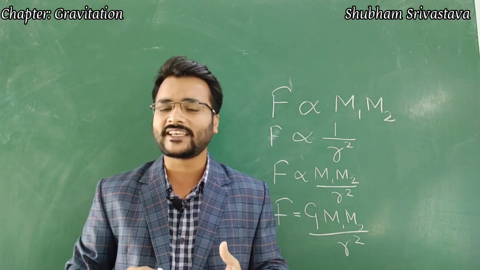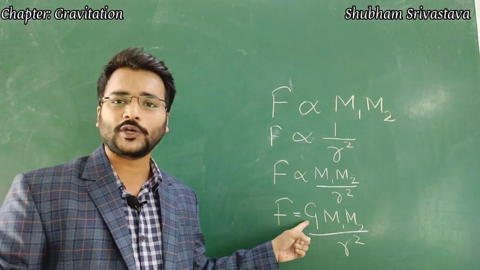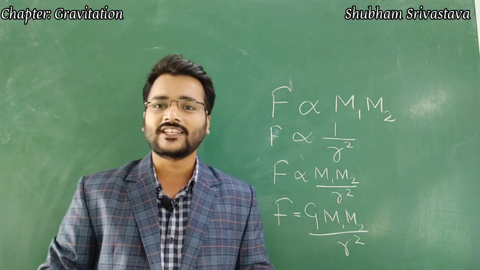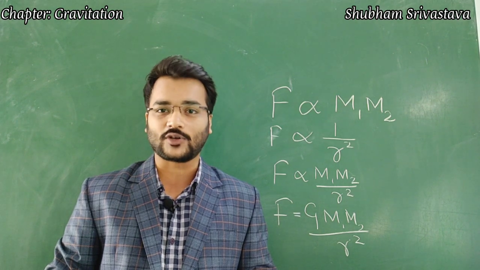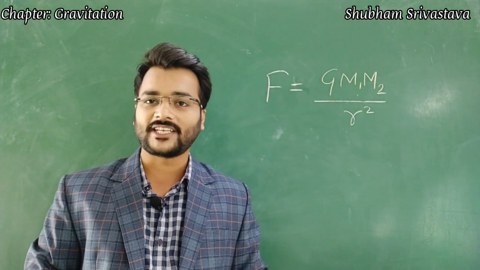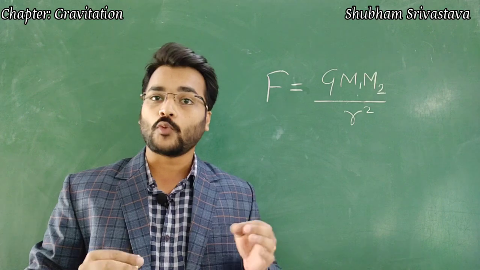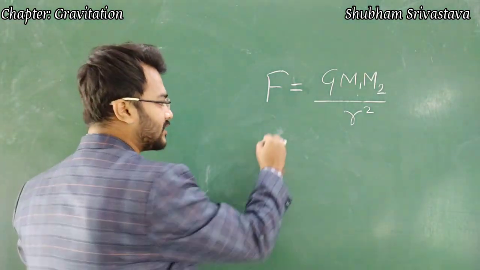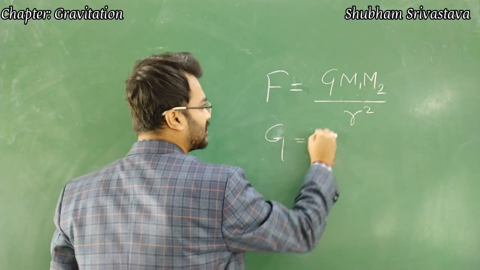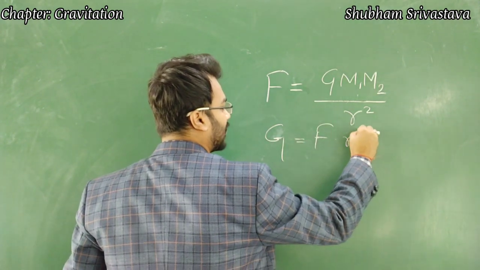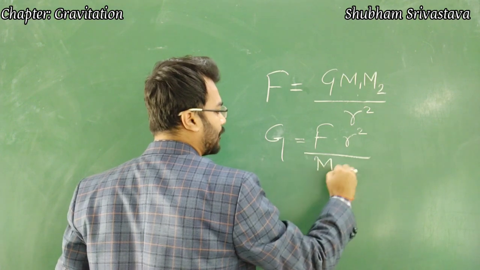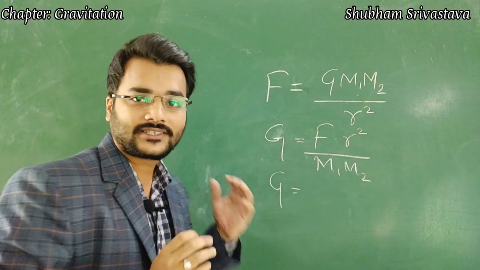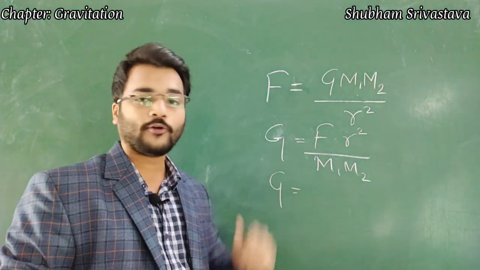Now you all must be thinking, how did we actually get the unit of this universal gravitational constant? Okay, let's derive the unit of the universal gravitational constant. So this is the formula for force of gravitation which we have already derived. Now what we simply need to do is make this capital G the subject and see what the formula will be. So capital G will be equal to F multiplied by r square, whole divided by m1 into m2.